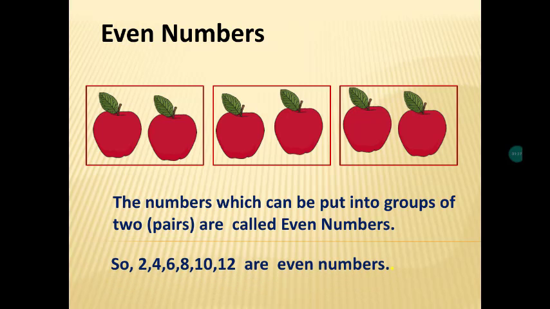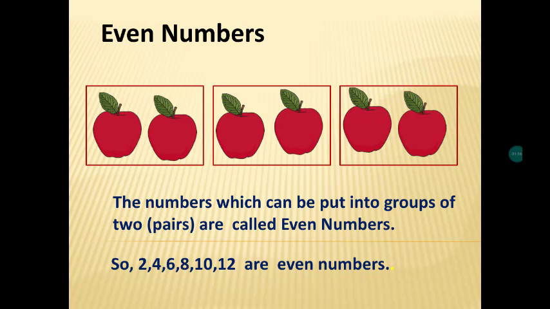Now see here, the numbers 2, 4, 6, 8, 10, 12 are even numbers. The numbers 2, 4, 6, 8 are one-digit numbers.